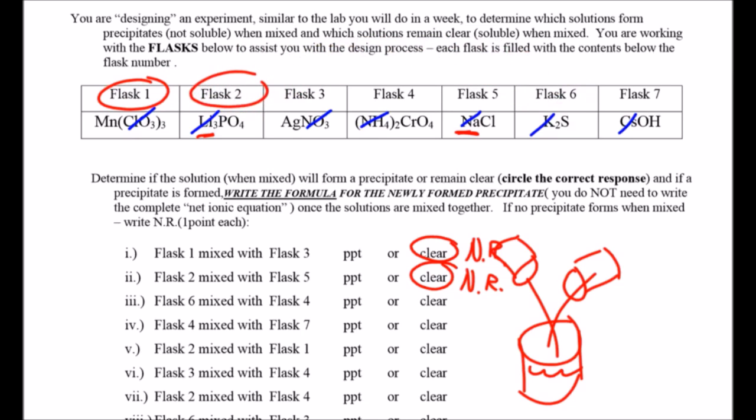So I'm looking now at number 5 here. Will we form precipitate? Based on what you asked. Yeah, the manganese and phosphate are both not soluble. Very good. So we have our metal here, the manganese, and we have phosphate. And phosphate, if phosphate's with anybody in group 1A or ammonium, then it's soluble. But in this case, we have manganese phosphate. And what's the charge on, and here's another kicker.